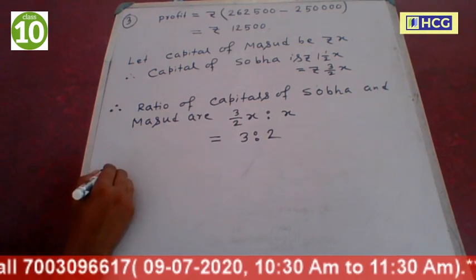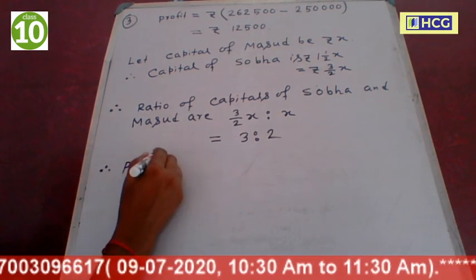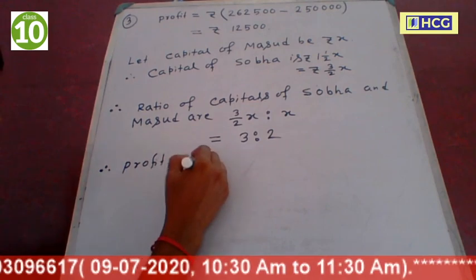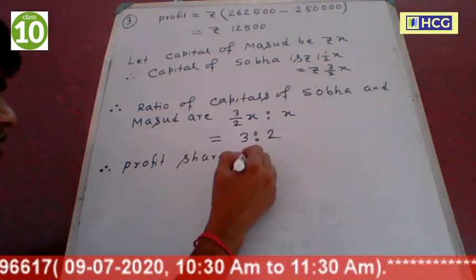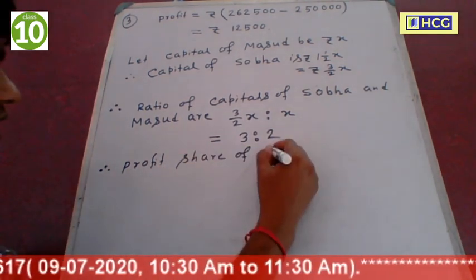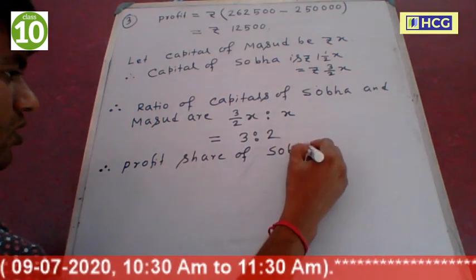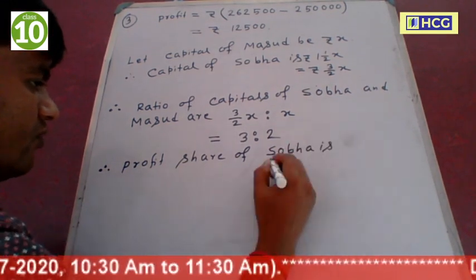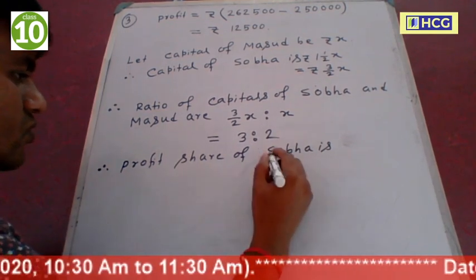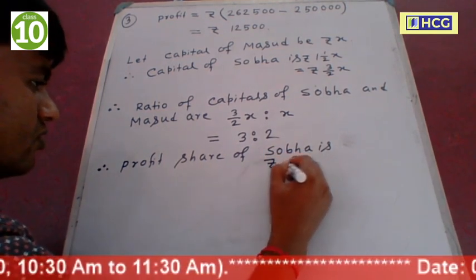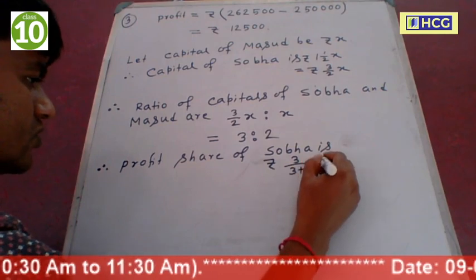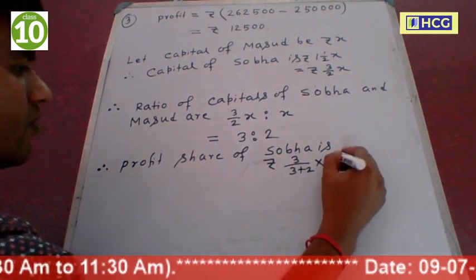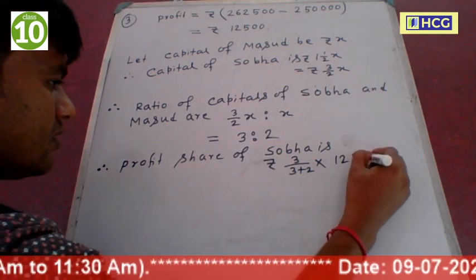So therefore the profit share of Shobha is rupees 3 by 3 plus 2 into total profit 12,500.